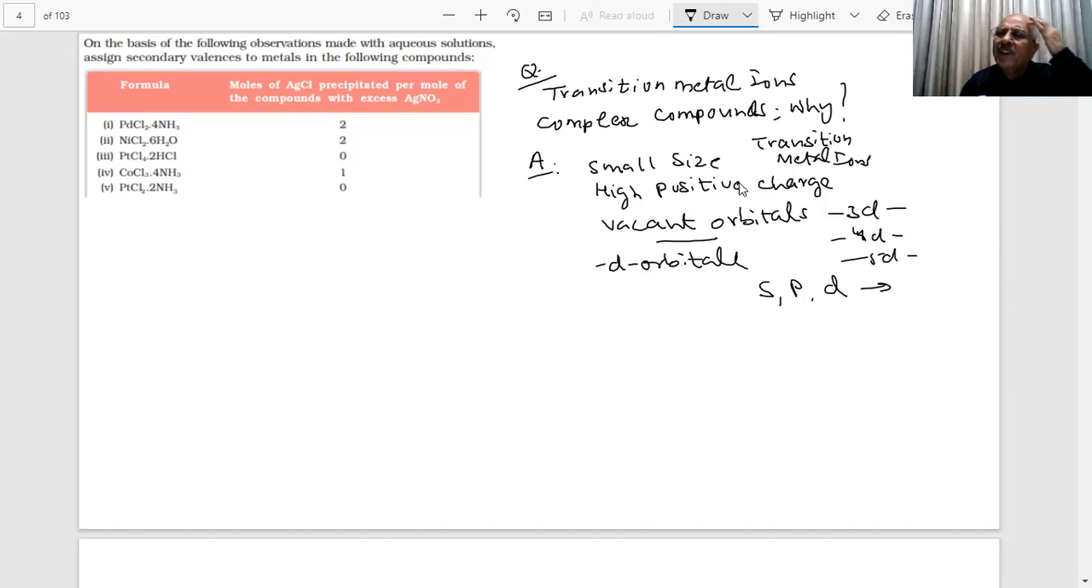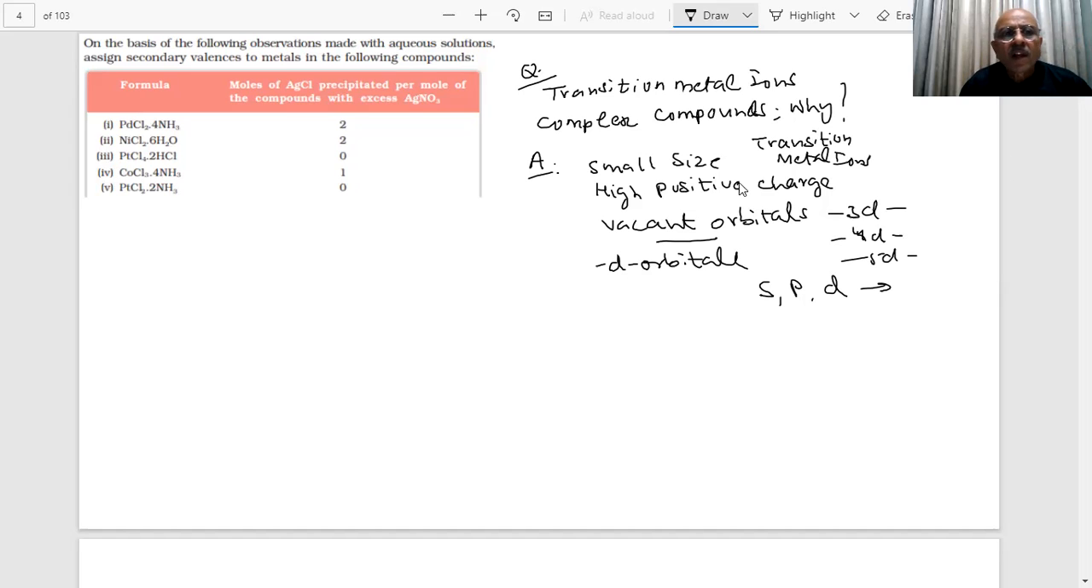Today there are so many other experimental techniques and instruments to verify what he said. Is it clear? Yes, sir. So here we know that if their coordination number is 6, they are octahedral in shape.